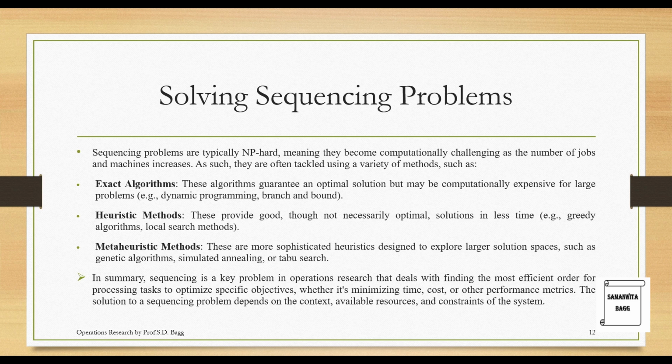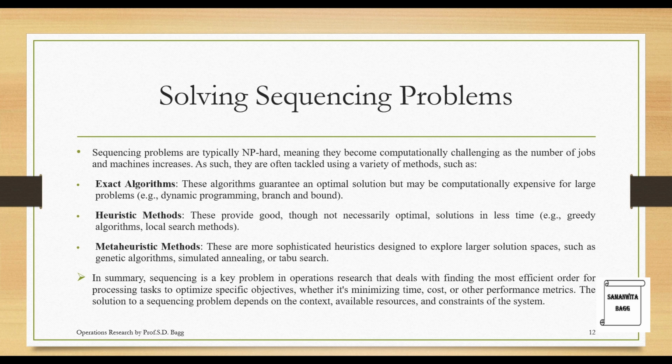Meta-heuristic methods, these are more sophisticated heuristics designed to explore larger solution spaces such as genetic algorithms, simulated annealing, or tabu search. So these are the types of meta-heuristic methods. Again, your sequencing and traveling salesman problem are also a part of meta-heuristic problems only if they become too complex to solve.